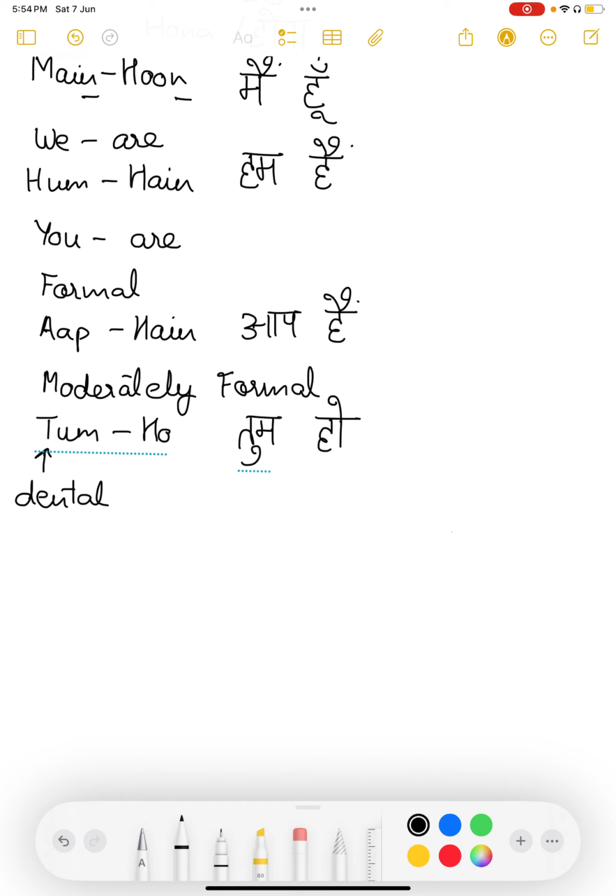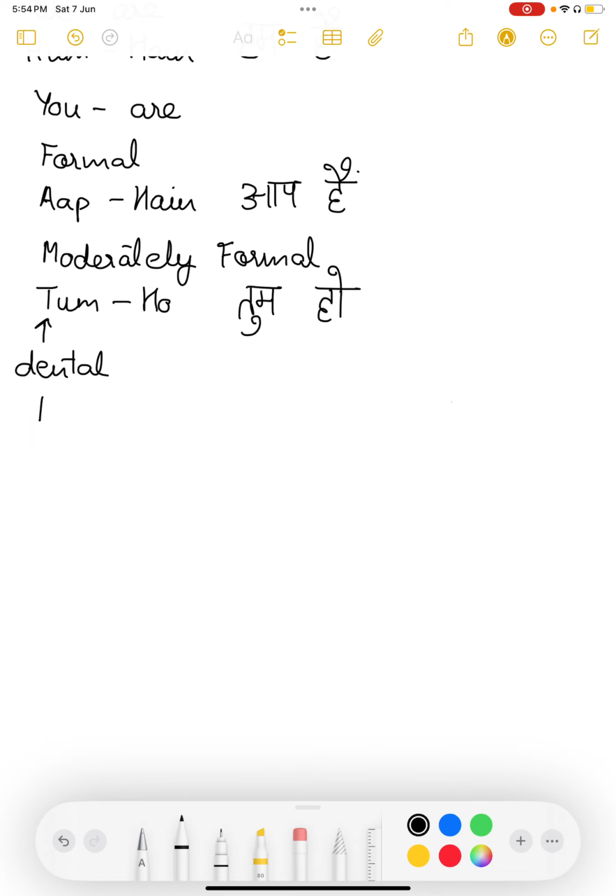Why do we call this moderately formal? Because we'll be using it with friends, people of our age group, people known to us, people younger than us, and also with children. We use this particular pairing, tum ho. So the formal one is for elders, anybody addressed respectfully, formally, and this one is for people we know or people younger to us.